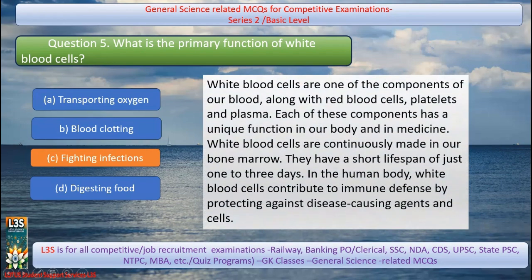White blood cells are one of the components of our blood along with red blood cells, platelets, and plasma. Each of these components has unique functions in our body and in medicine. White blood cells are continuously made in our bone marrow. They have a short lifespan of just 1 to 3 days, and in the human body, white blood cells contribute to immune defense by protecting against disease-causing agents and cells.